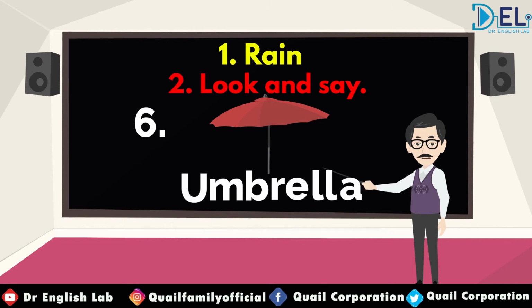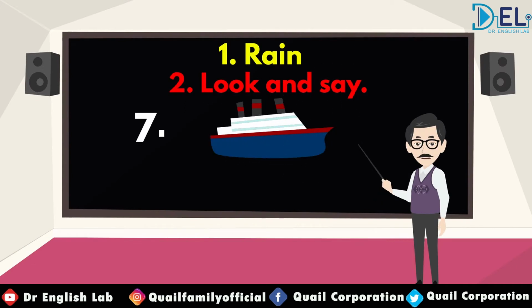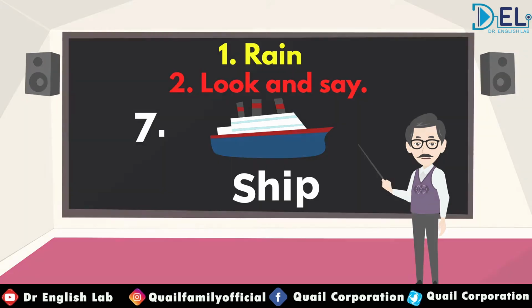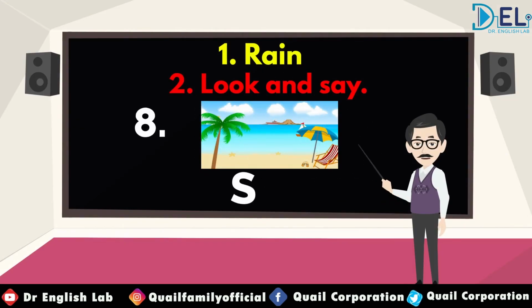U-M-B-R-E-L-L-A, umbrella. Very good. The next word is ship. Spell the word ship. S-H-I-P, ship. Very good. The last word is sea. Spell the word sea. S-E-A. Very good.